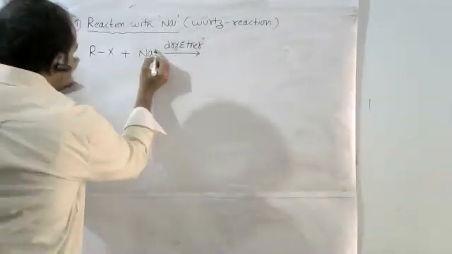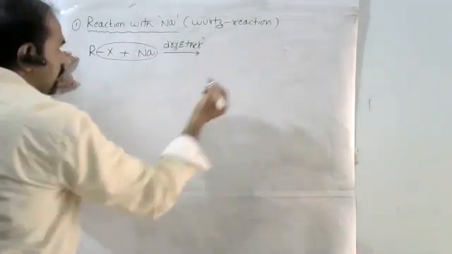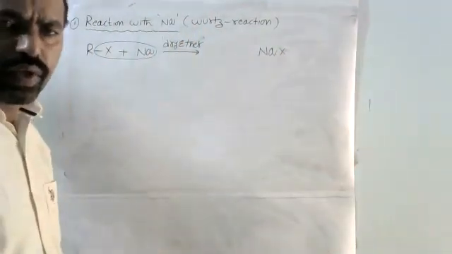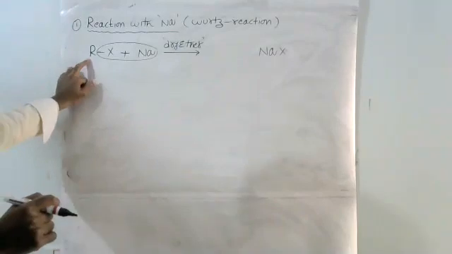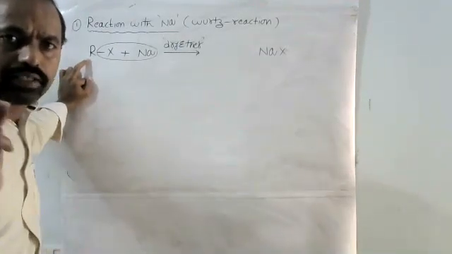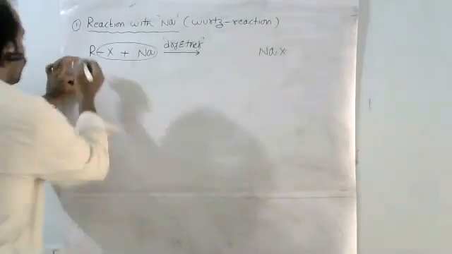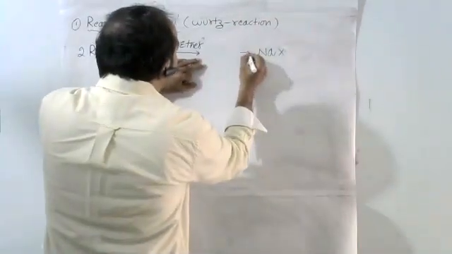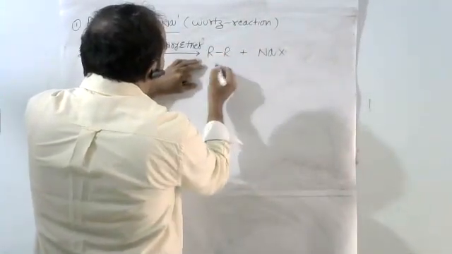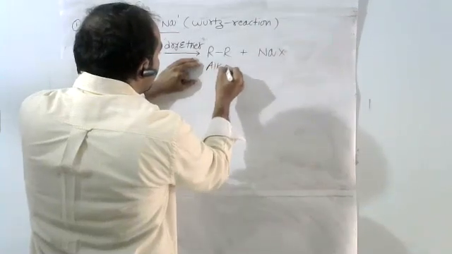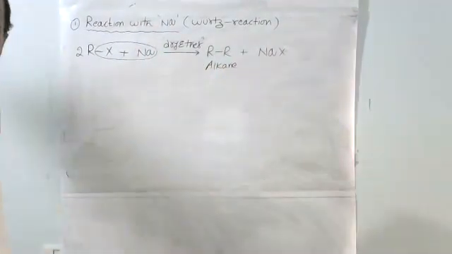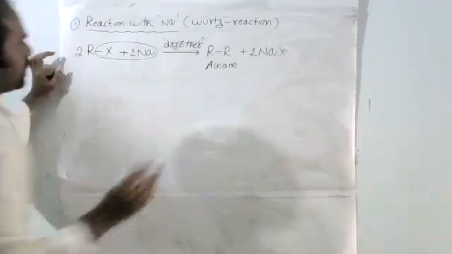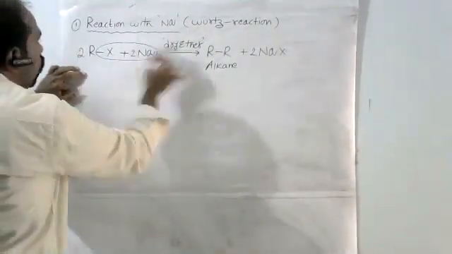So in such a process, Na combines with the X and is replaced as NaX, sodium halide. After that, only the alkyl group R is there, and its valency is not satisfied. Because of that, we want 2 moles of alkyl halide. Then both combine with one more R to form an alkane. That is an alkane. After that we balance it; 2 moles are also required here, 2 NaX. Everything is balanced. This is called the Wurtz reaction.